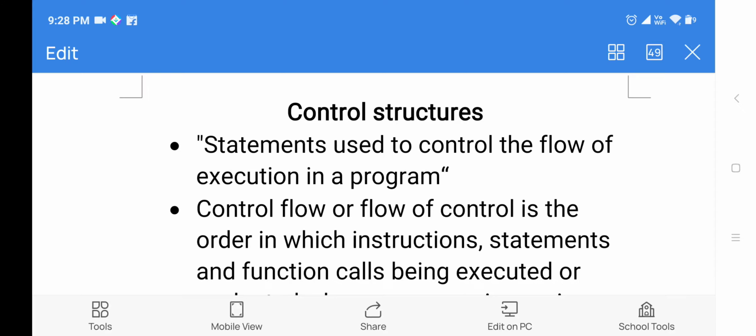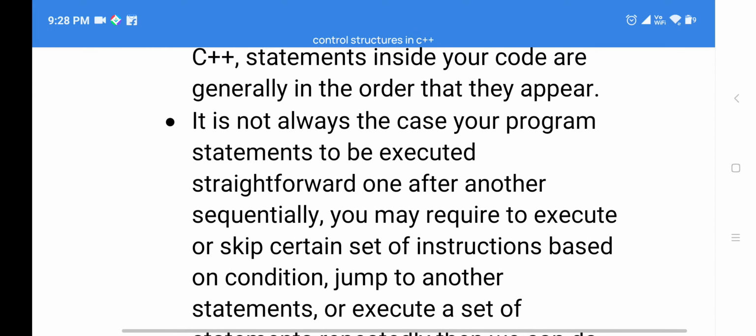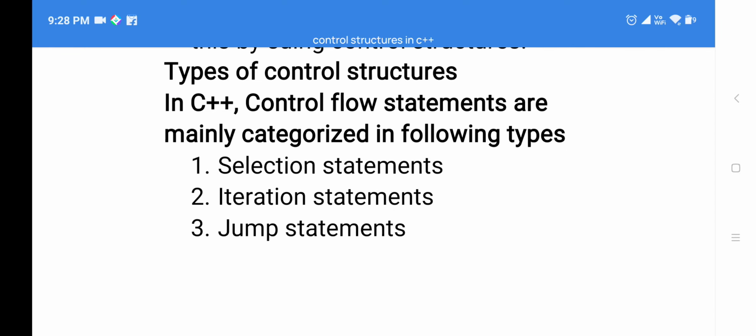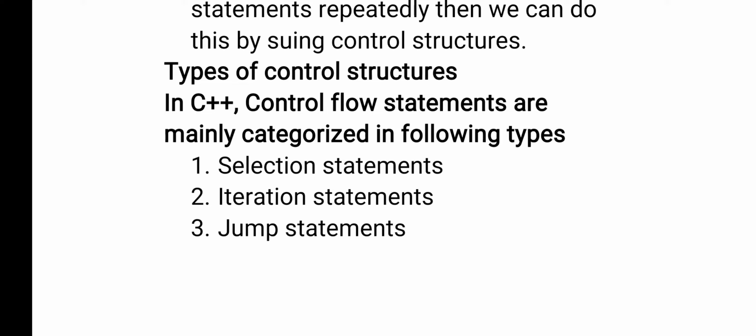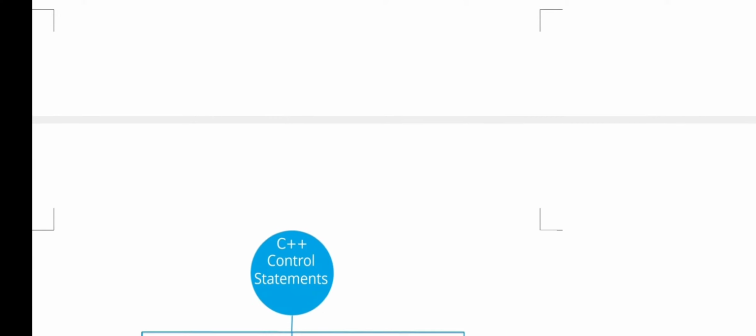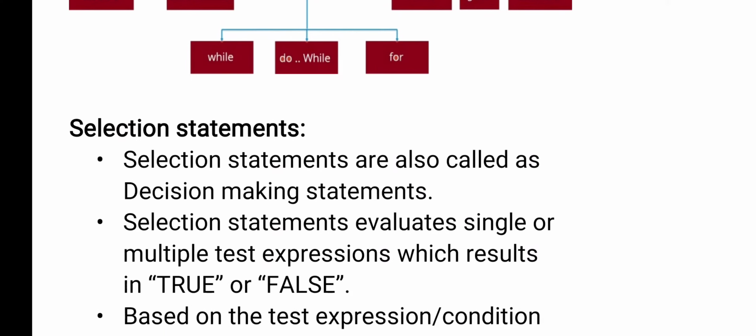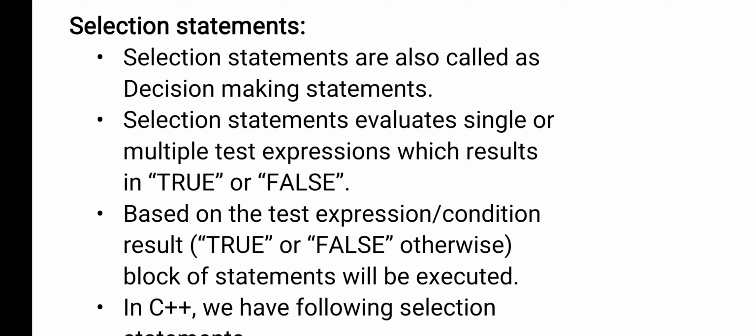In C++, we have different types of control structures. The first one is the selection statement, the second one is iteration statements, and the third one is the jump statement. In the last class we completed selection statements. Selection statements are also called decision making statements and conditional statements.